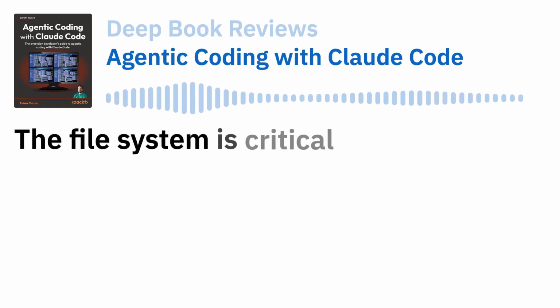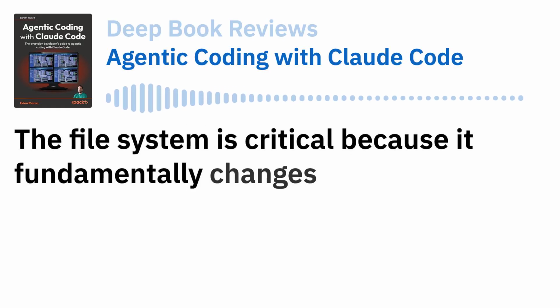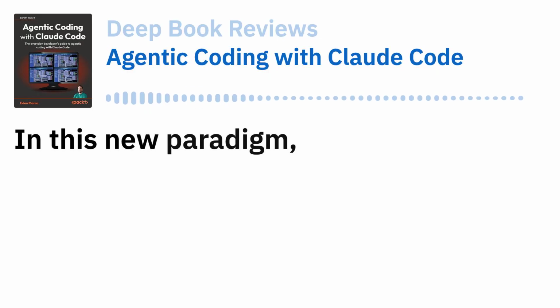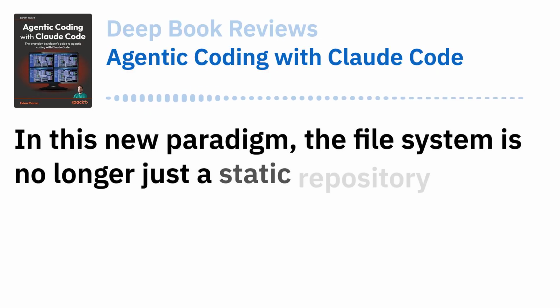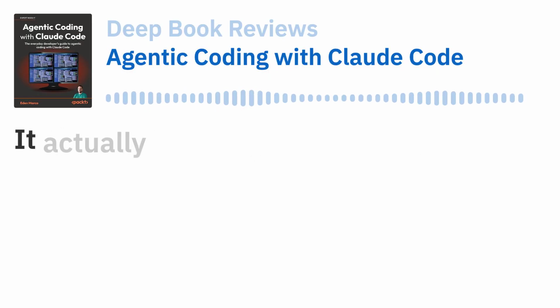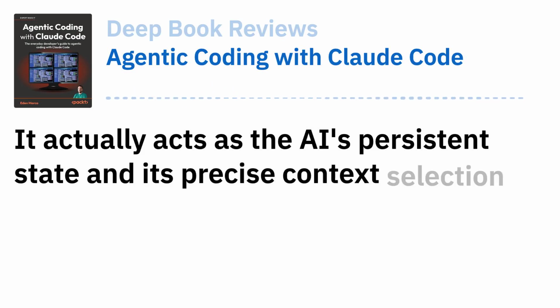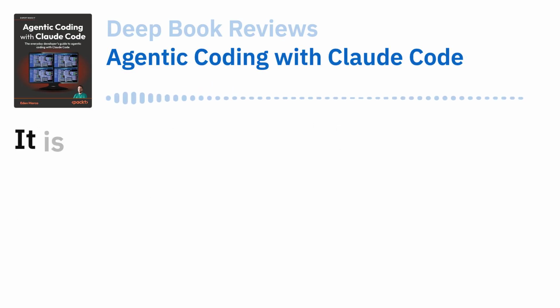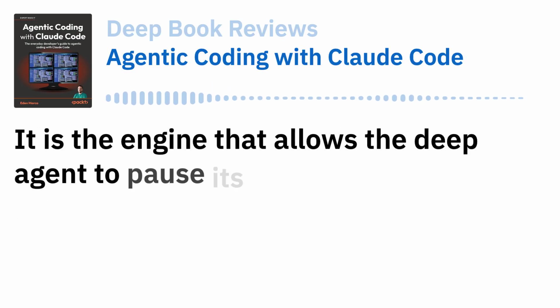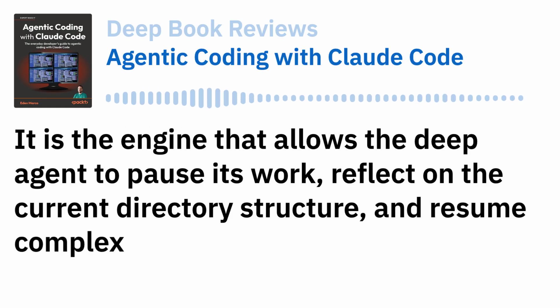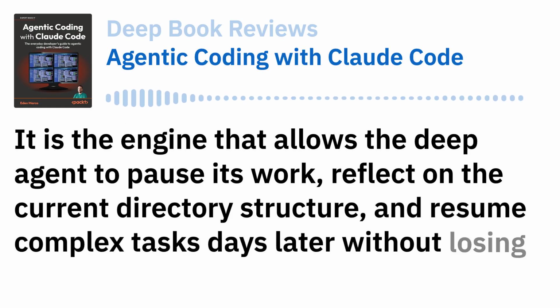The file system is critical because it fundamentally changes how the AI maintains its orientation. In this new paradigm, the file system is no longer just a static repository for holding code. It actually acts as the AI's persistent state and its precise context selection mechanism. Oh, I see. It is the engine that allows the deep agent to pause its work, reflect on the current directory structure, and resume complex tasks days later without losing its train of thought.